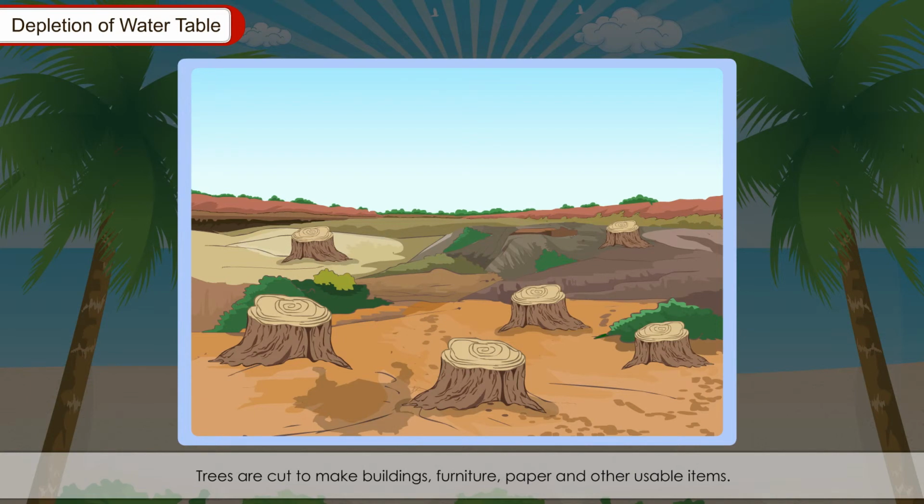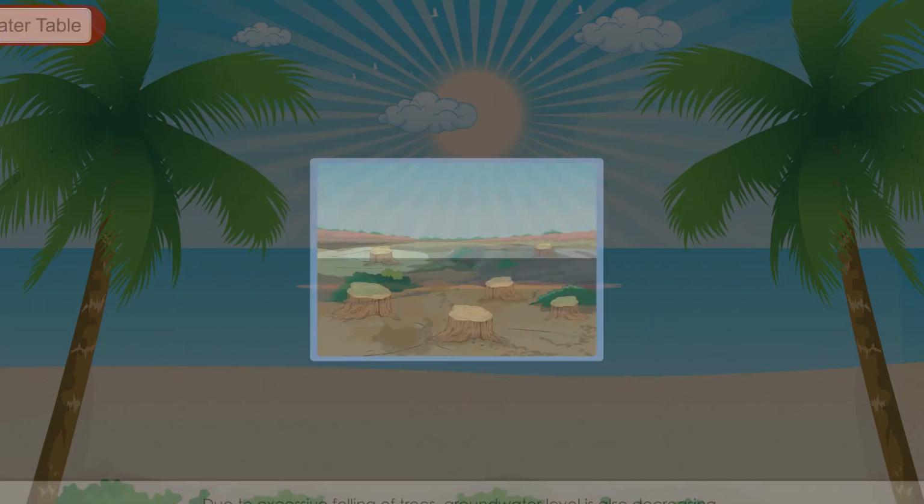Trees are cut to make buildings, furniture, paper, and other usable items. The roots of trees bind the soil, which is the storehouse of groundwater. Due to excessive felling of trees, groundwater level is also decreasing.